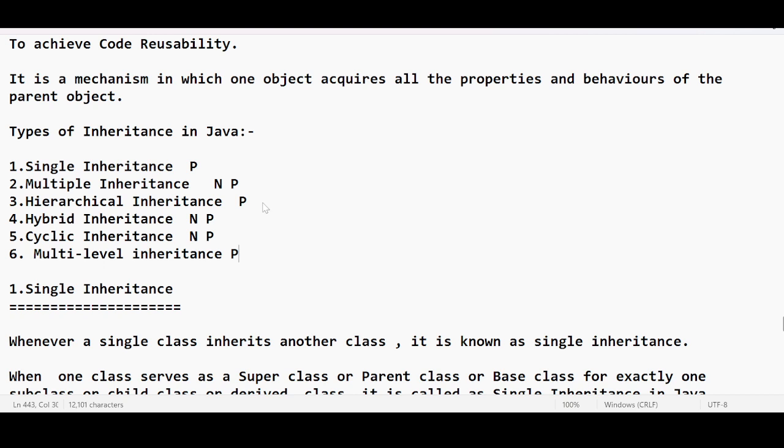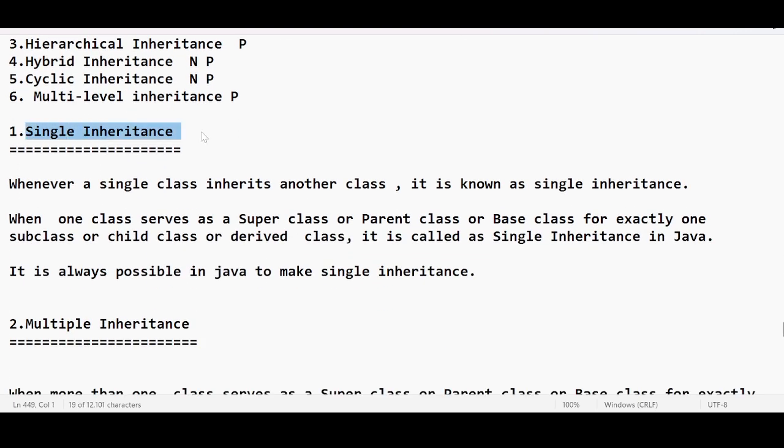There are three possibilities, and three things which are not possible. Keep this in mind. We have seen these things in the diagrammatical representation. Today we will look into each and every concept of inheritance, the categories, in the practical way.